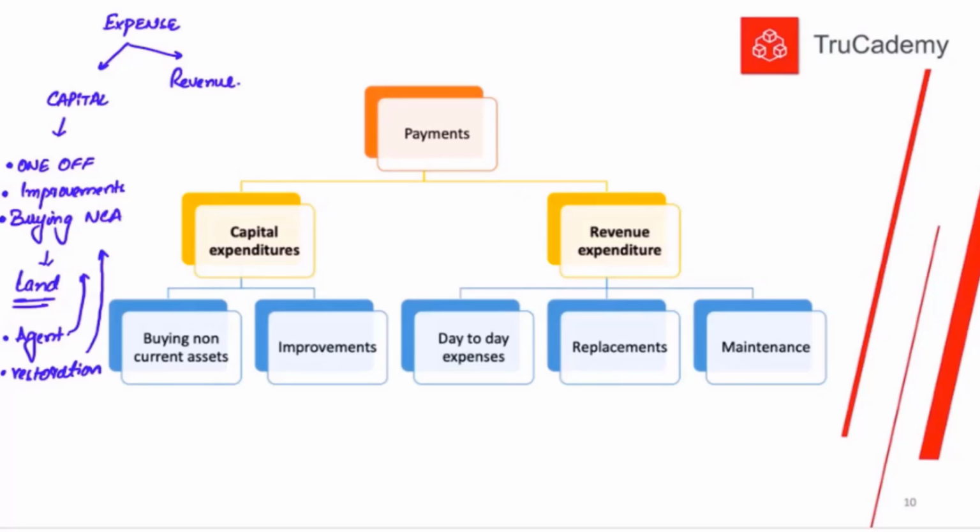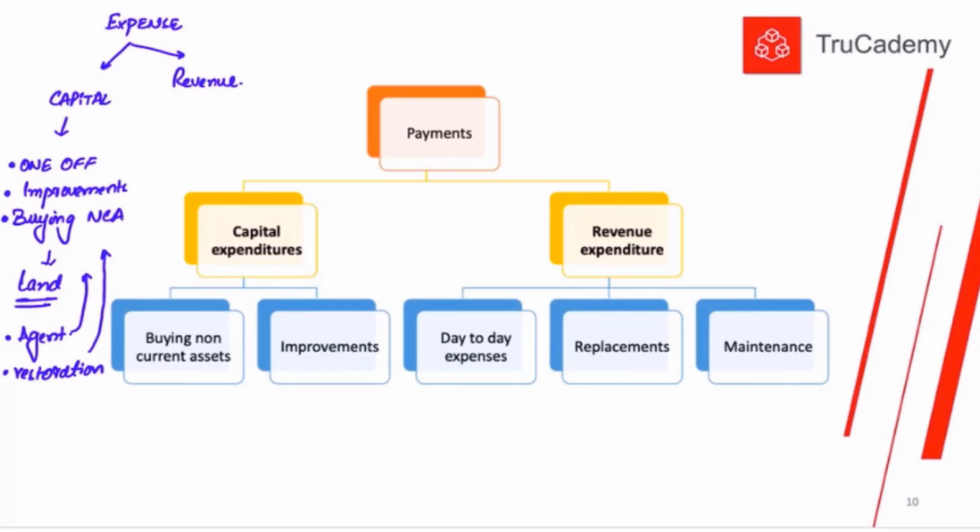Improvements, what are improvements? For example, I bought a car. First there were leather seats. Now I change them with some premium quality material, better than leather. Obviously that will be considered as an improvement, and this is a capital expenditure of that car. Then I bought a car that has a stereo system with 2 speakers, for example. Now I replace those speakers with more premium speakers, 4 speakers, or I installed woofers in that. So obviously it's an improvement, and that is a capital expenditure of that car.